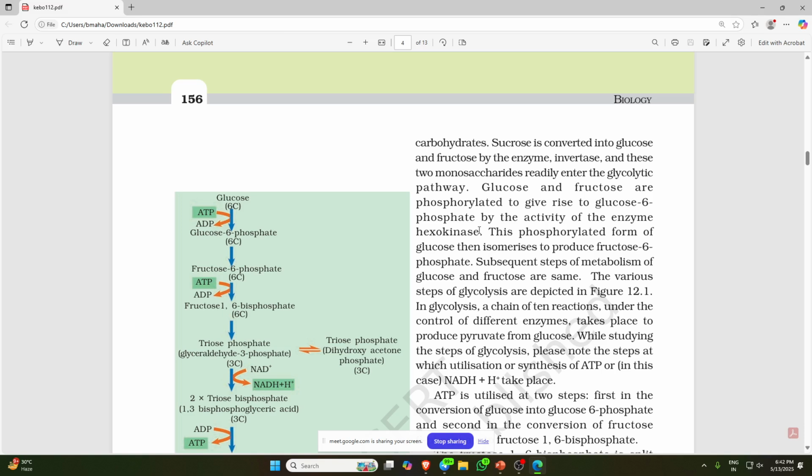What exactly is the function of the enzyme kinase? Kinase is transferring one phosphate group from ATP, adenosine triphosphate, to ADP, adenosine diphosphate. That one phosphate is added to glucose to give glucose 6 phosphate.